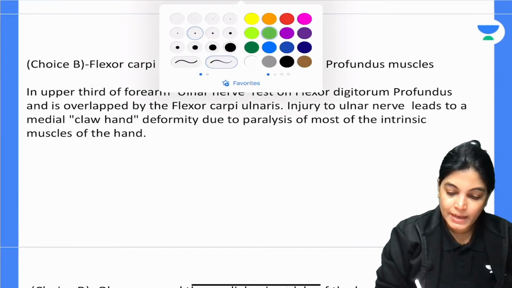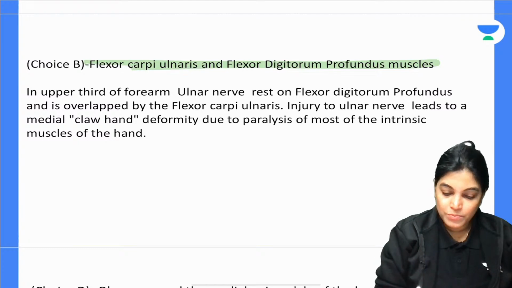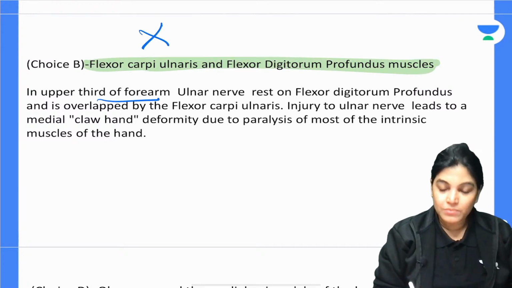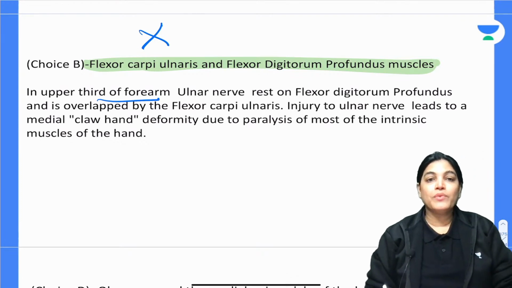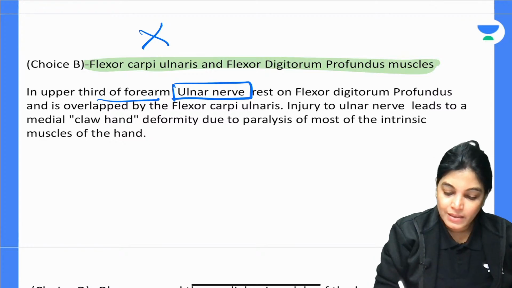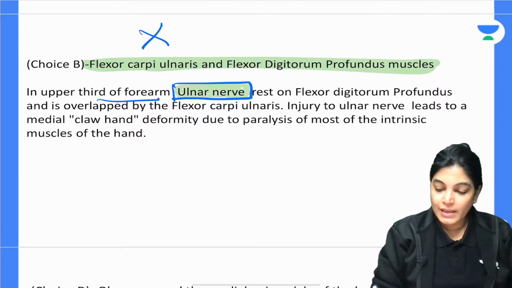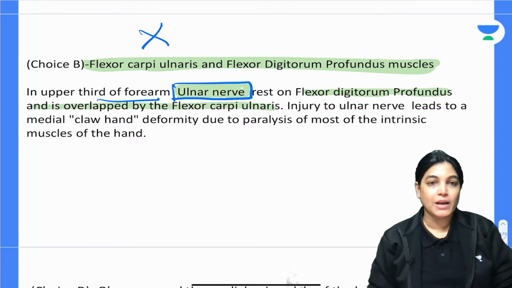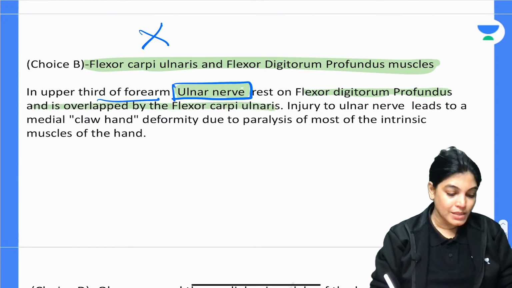Flexor carpi ulnaris and flexor digitorum profundus is also the wrong answer. Why is it wrong? In the lower part of the forearm, as I have told you also, the ulnar nerve is related at this level. The ulnar nerve lies on flexor digitorum profundus and is overlapped by flexor carpi ulnaris. So if the ulnar nerve is involved,